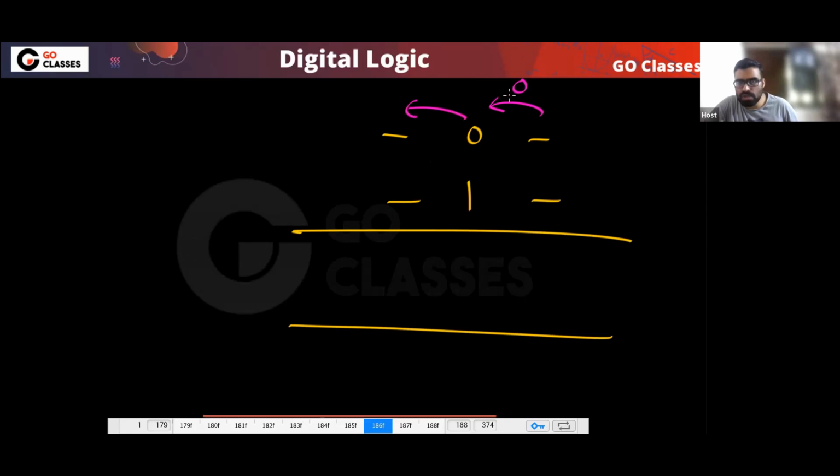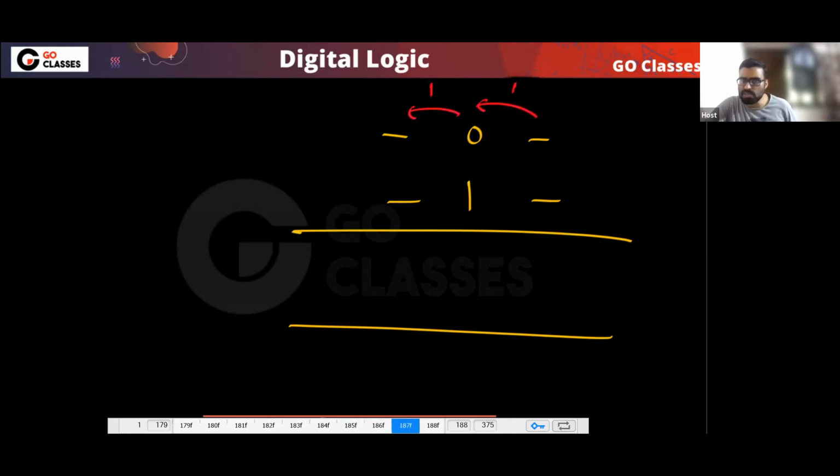If this carry 0 comes from here, then what carry will go? Then carry 0 will go. Very good. Similarly, if this carry 1 comes from here, then what will happen? Carry 1 will go. So can you notice this combination? Just look at this combination.